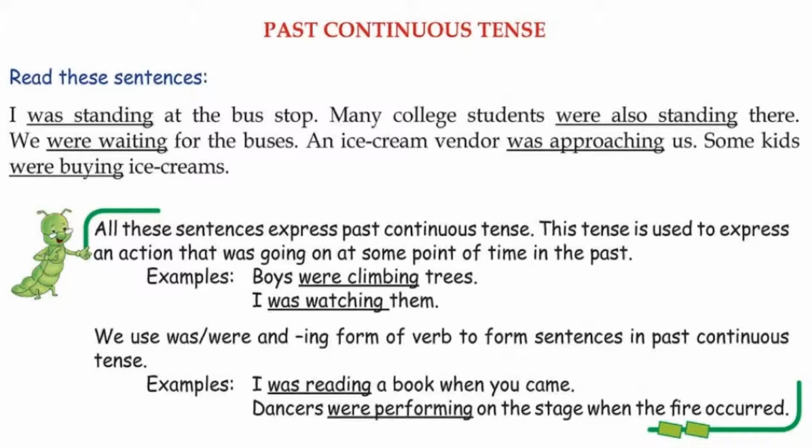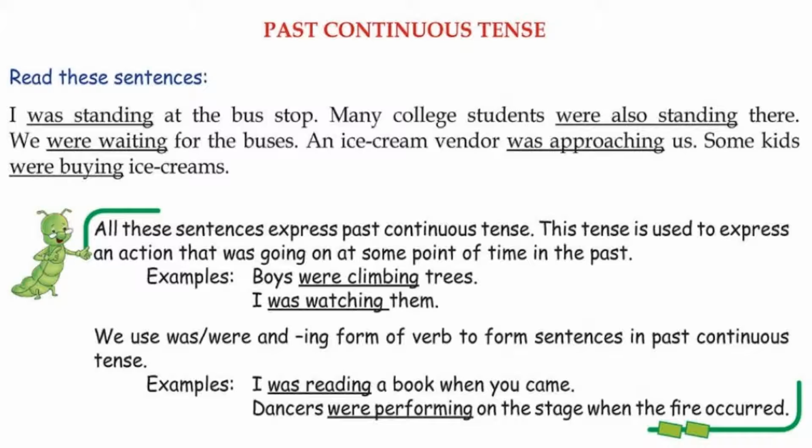In present continuous, what happened? We are talking about the action which is happening now. But in past continuous tense, we talk about the action which was happening in the past or before some time. So I was standing. See children, with I we are writing was. Many college students were also standing. With plural we are writing were.